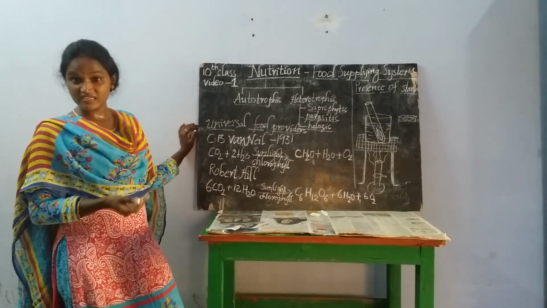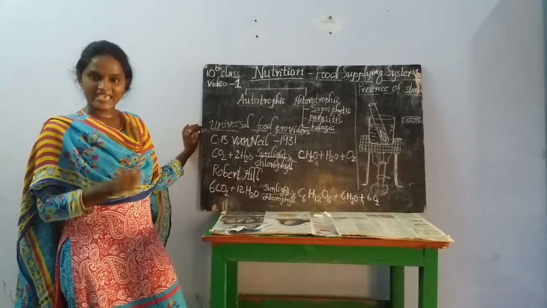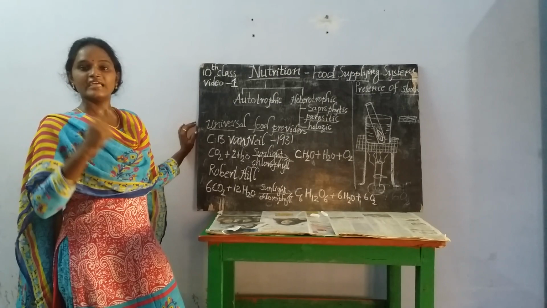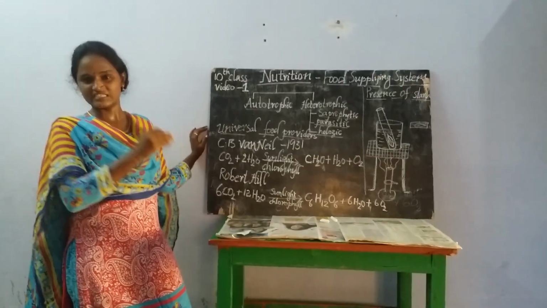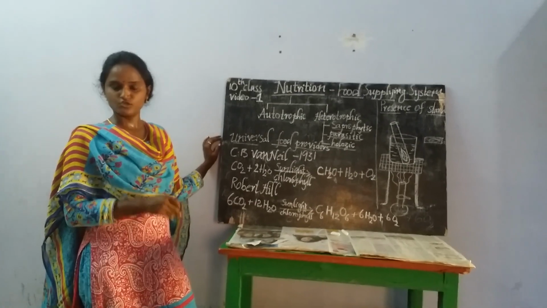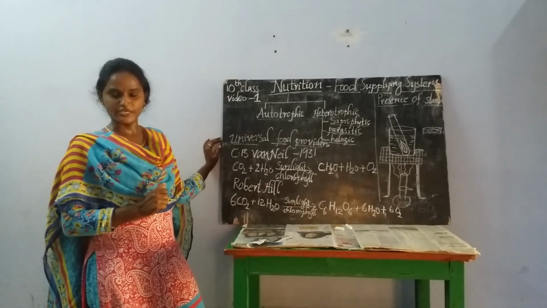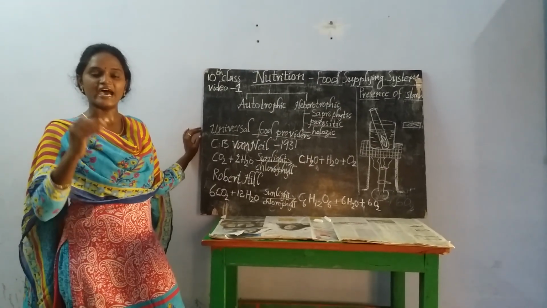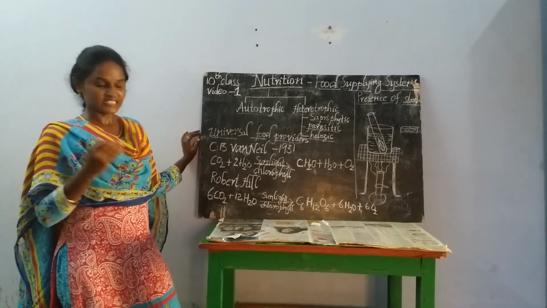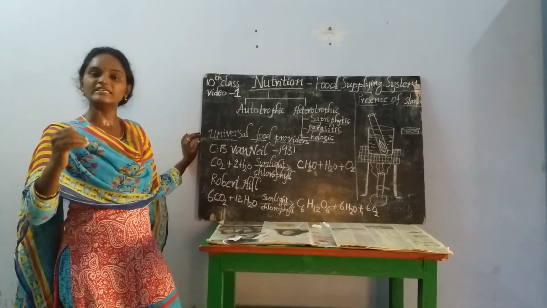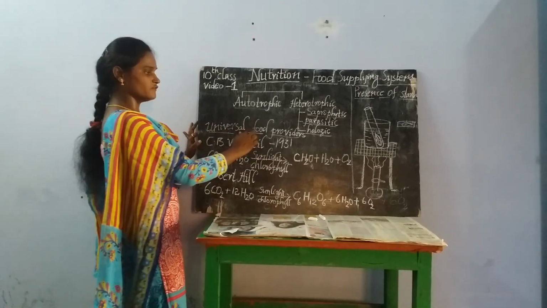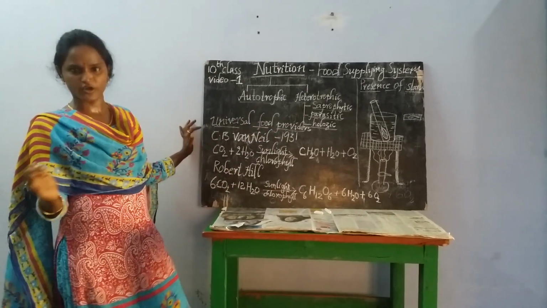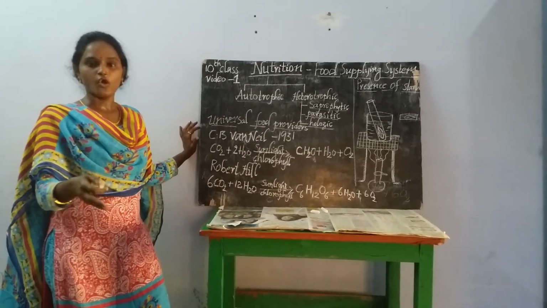What are the simple inorganic substances? Substances like carbon dioxide and water, in the presence of light and chlorophyll. Later they convert those simple inorganic substances into complex organic molecules, and this process is called photosynthesis, which is an important life process. That's why we call all green plants universal food providers, because they are providing food to all living organisms, either directly or indirectly.